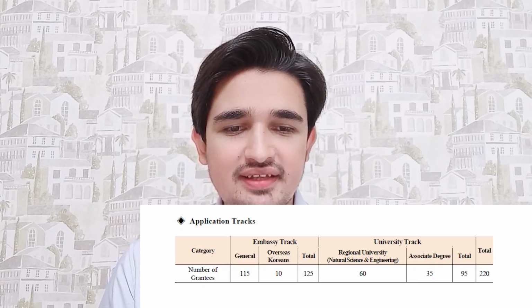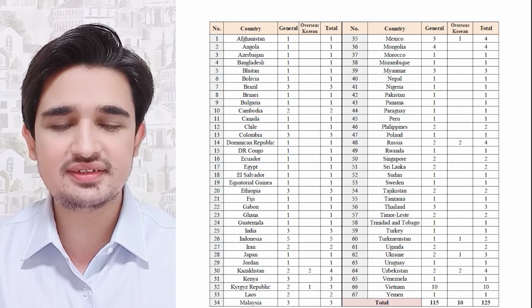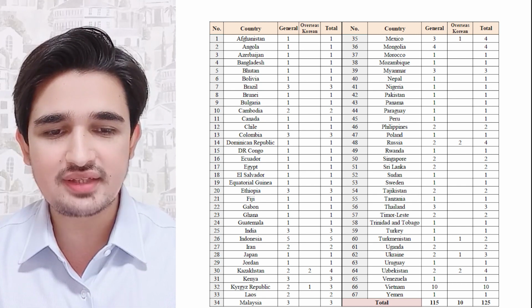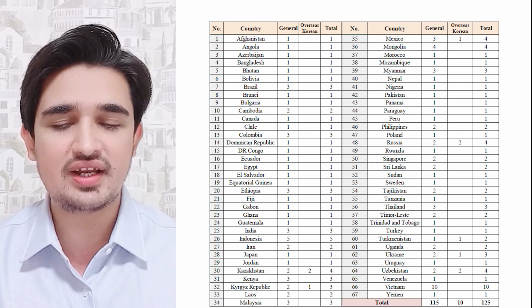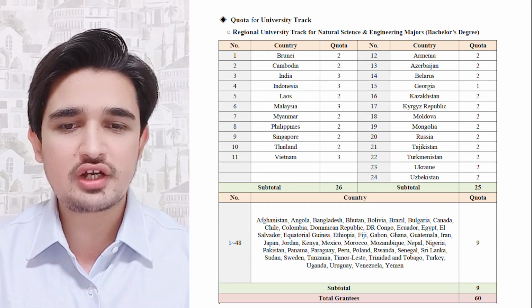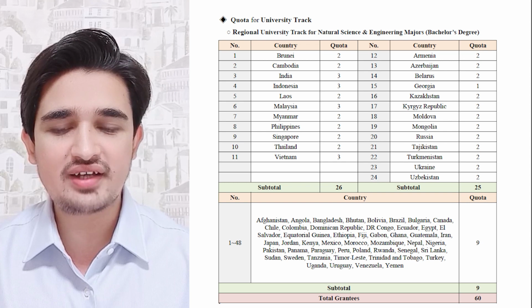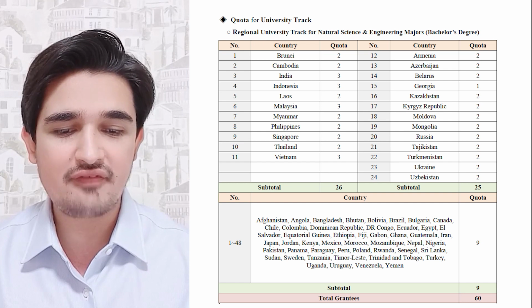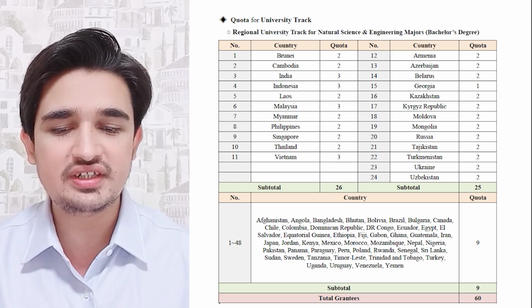Now you can see that there are two types of tracks available in GKS. One is the embassy track and one is the university track. In this table you can see the seats for the embassy track. For example, for Bangladesh there is just one seat, for Pakistan there is just one seat, for the Philippines there are two seats. So you can find the seats available for your country. This table shows the quota for university tracks, that is, how many seats are available for the university track. For example, India has 3 seats, Pakistan has 9 seats, Mexico has 9 seats, Kenya has 9 seats. So you can find the number of seats for your country.